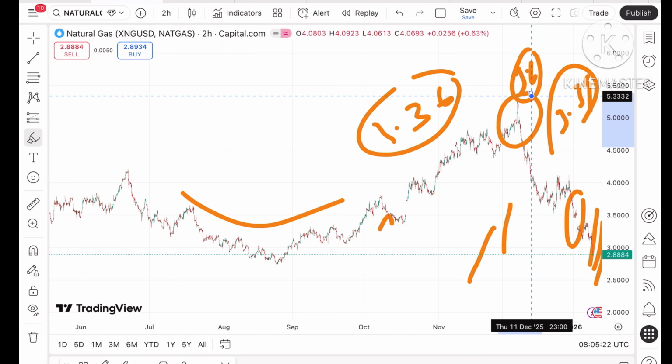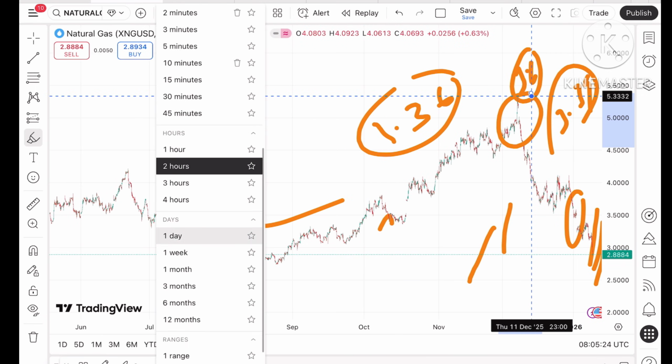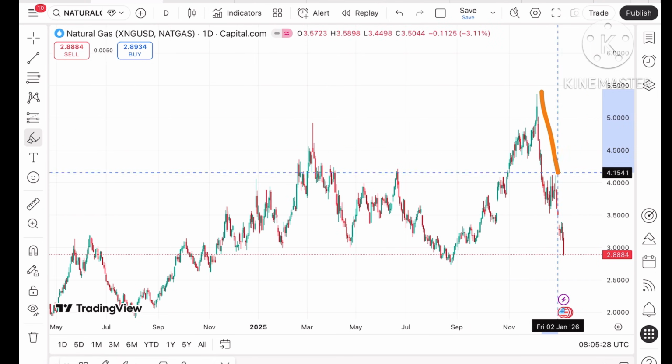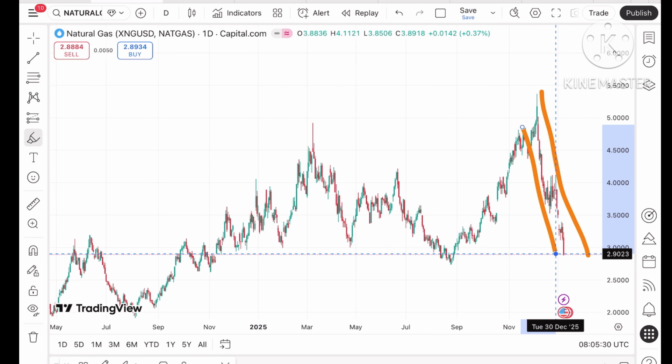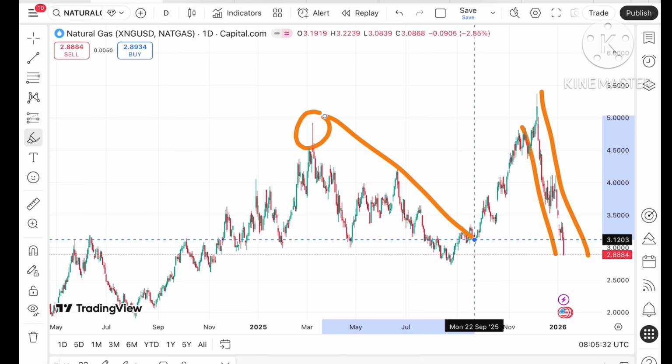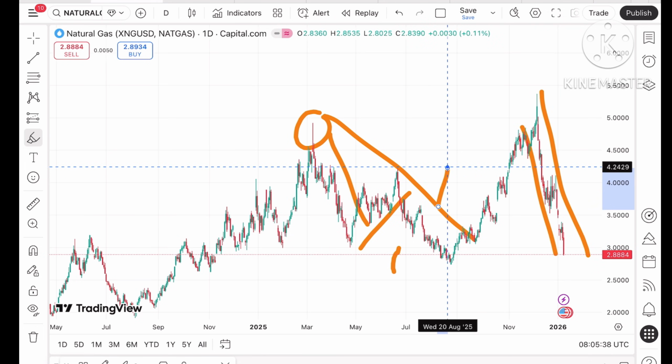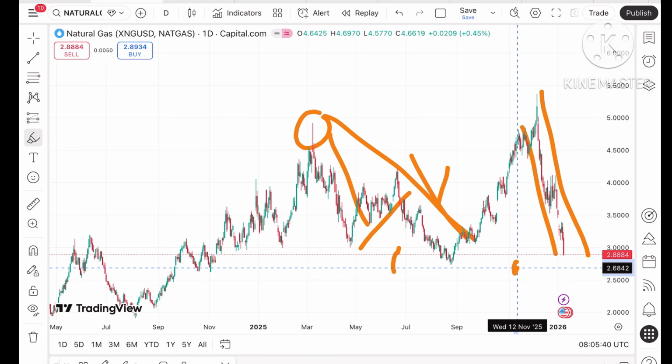Now coming back to the daily chart, where you'll understand how the price is moving on the basis of the daily chart. This is the pattern where we have seen a sharp fall. It came down towards a level of 2.9, and from there it started rising, going above a level of around 4.2, and then it came down.